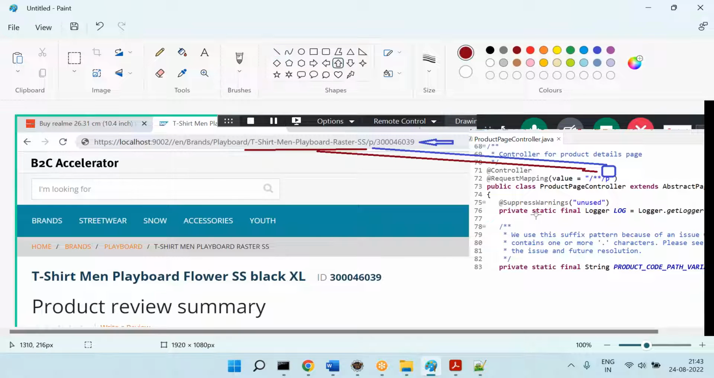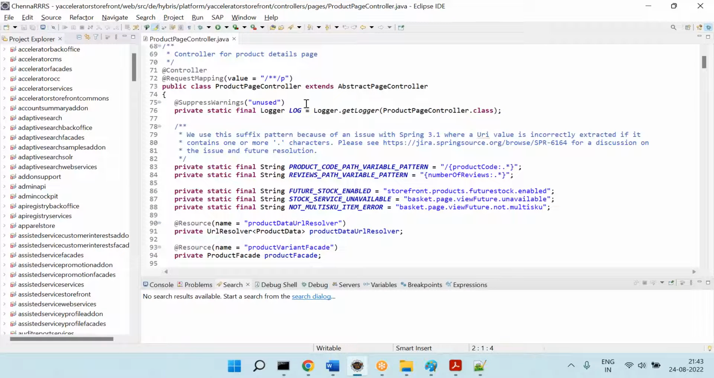Now this has a bunch of logic. This logic is giving some results. Those results you are taking and displaying here. So therefore, for product page, what is the controller?